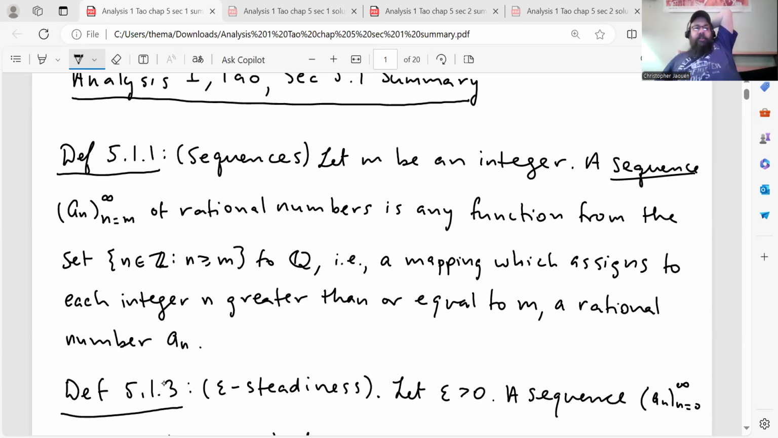Okay, so we'll start here with the definition. Definition 5.1.1 defines what we mean by a sequence. Let m be an integer, then we define a sequence, which we write like this, n going from m to infinity, of rational numbers, as any function from the set of integers n greater than or equal to m to the rational numbers. So it's a function from some infinite subset of the integers to the rationals. He says here, i.e., a mapping which assigns to each integer n greater than or equal to m a rational number a_n.